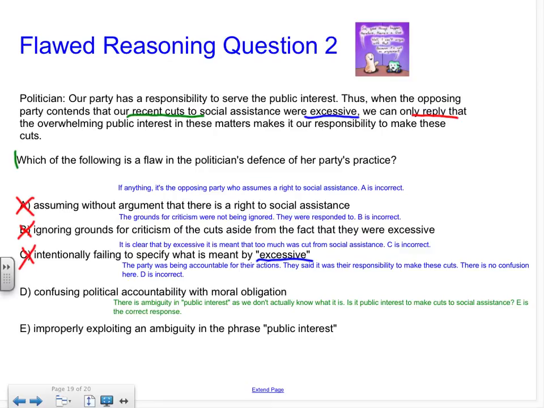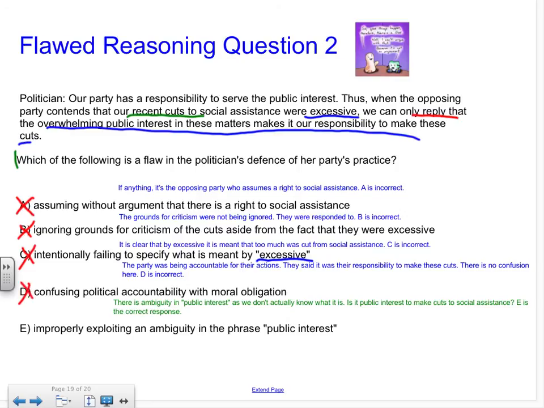D, confusing political accountability with moral obligation. I would say that the party was being accountable for their actions and that they made an effort to reply to the overwhelming public interest in taking responsibility to make these cuts. And there's no confusion with moral obligation. Moral obligation wasn't even mentioned in this passage. So let's get rid of D.